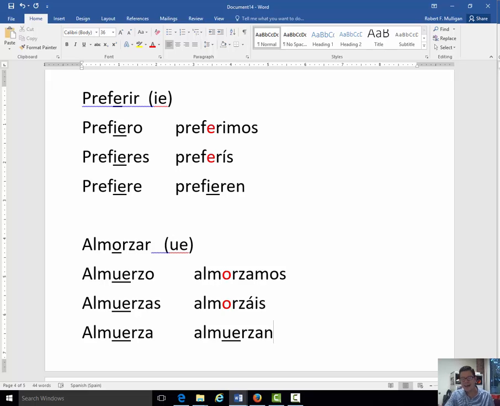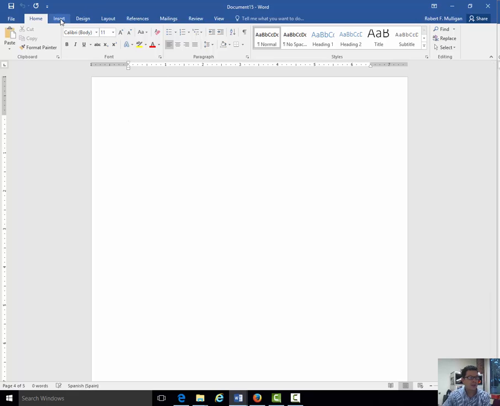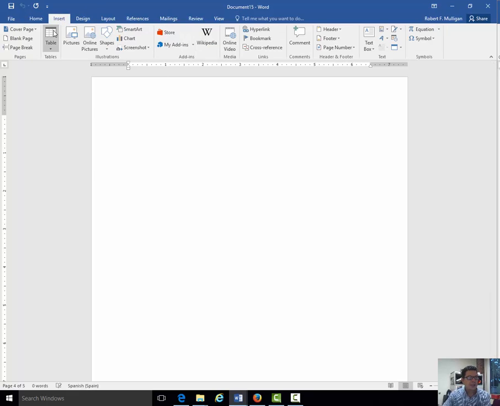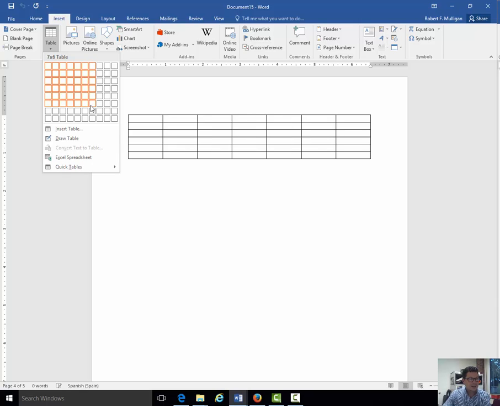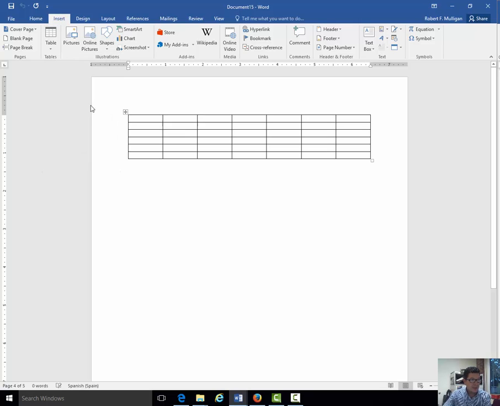Now, there's one more thing I want to add, and this is the part that kind of frustrates students. Students will ask me, well, how do you know if a verb is either stem changing or not stem changing? You got to memorize. You just have to memorize it. So what I would do is I would go ahead and create a chart and just practice and practice and practice. I would go up here to insert, I would say insert a table. I would go ahead and make probably 5 of these.